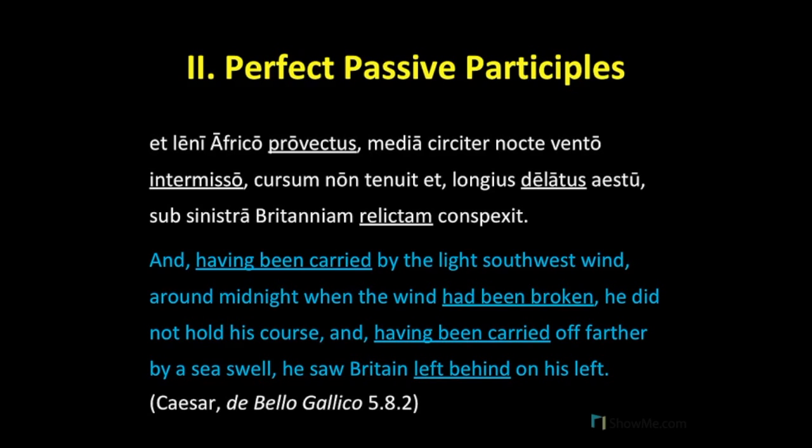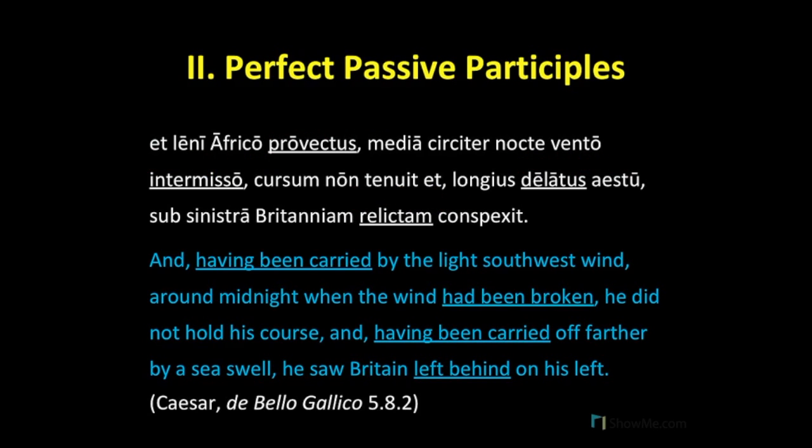And I'd like to point out here that from this example, we can recognize how the perfect passive participle is an adjective and has case, number, and gender. The first example, provectus, is nominative, singular, and masculine with a us ending. The second example, intermisso, is ablative, singular, and masculine, describing vento. The third example is nominative, singular, and masculine, describing Caesar, the subject of the sentence. And finally, relictam is accusative, singular, and feminine, referring back to Britanniam. So just keep in mind that perfect passive participles, just like all participles, can have case, number, and gender.